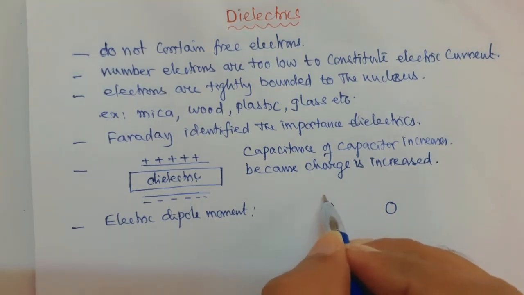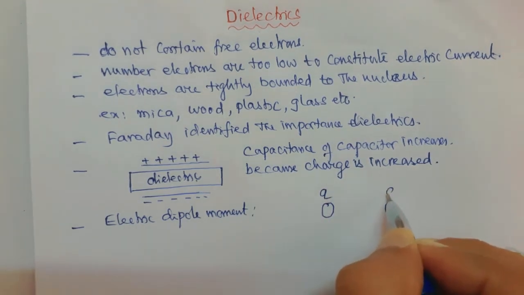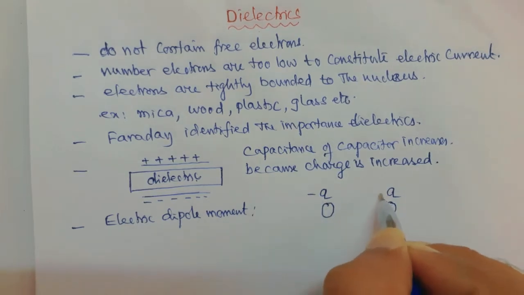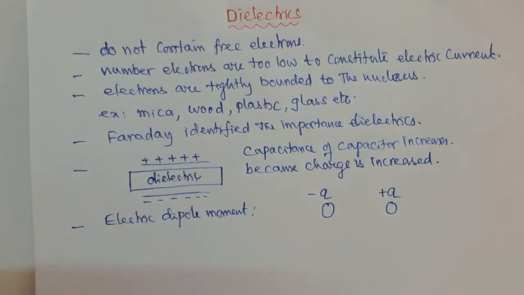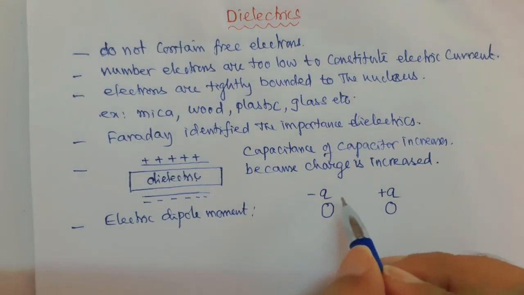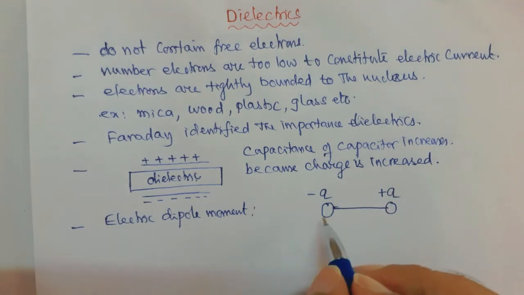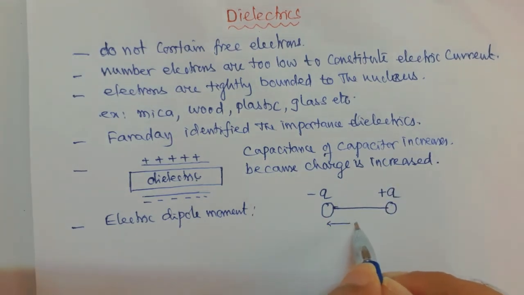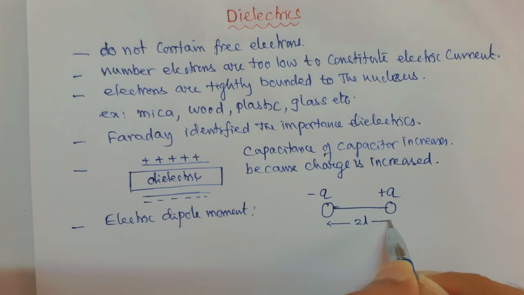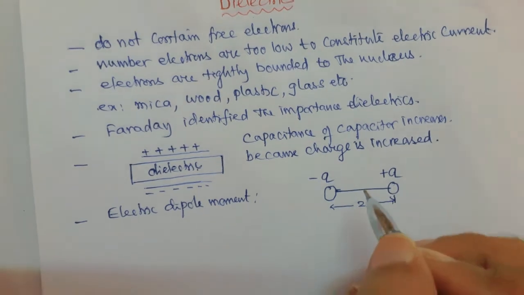The magnitude of the charges is the same and they are opposite charges. Two equal and opposite charges separated by a distance, and this distance is 2L.